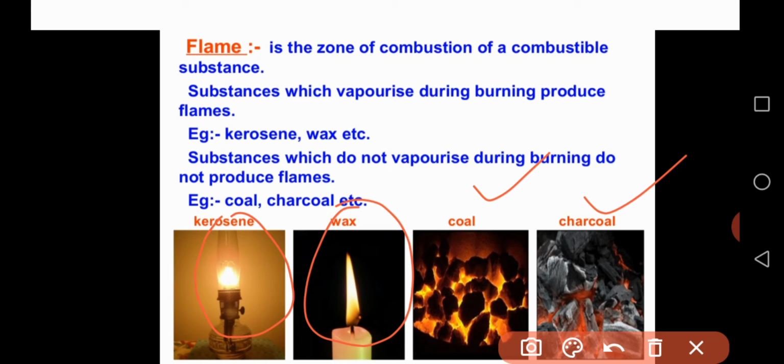During the burning of coal and charcoal, they do not vaporize, so there is no production of flame. What about kerosene and wax? They vaporize and also produce flame.